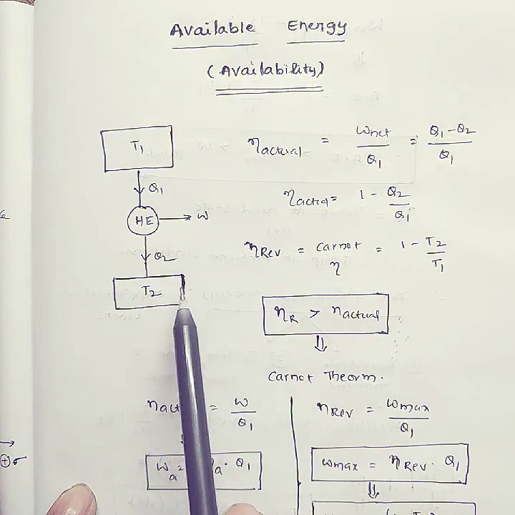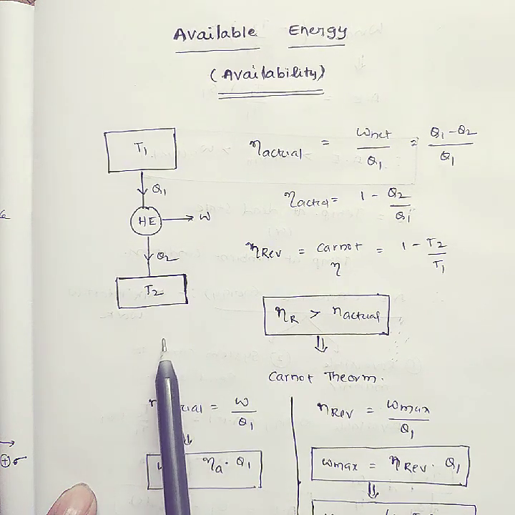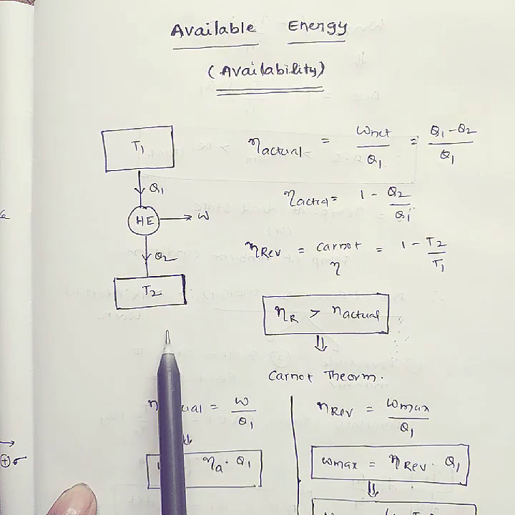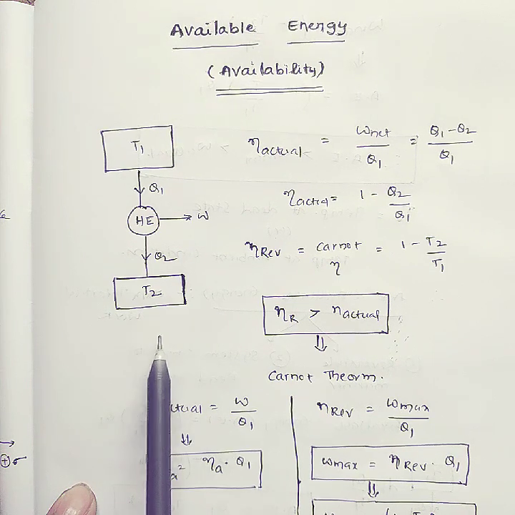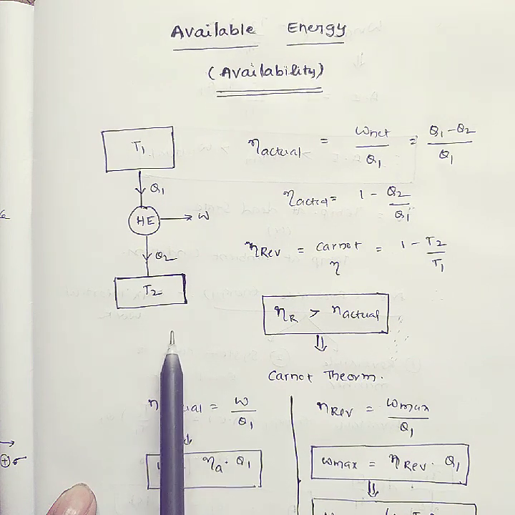Suppose you decrease T2 to the ambient temperature, which is equal to the atmosphere temperature. Then you will get more work.